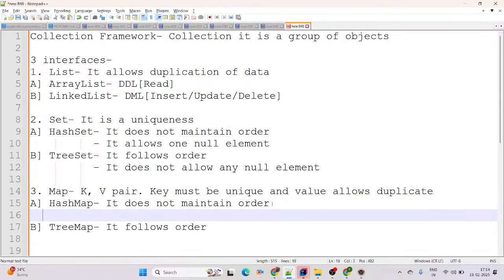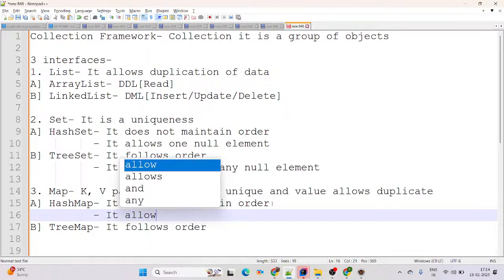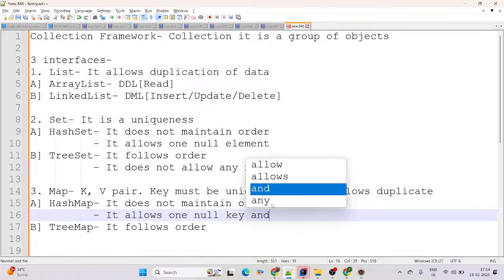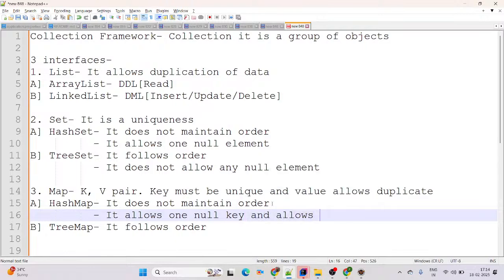Now one more difference in HashMap. HashMap allows one null key and allows multiple null values. What happens if you add more than one null key in HashMap? In this scenario, the last one overrides the first one. So it allows one null key and multiple null values, but if you add more than one null key, the last one overrides the first one.